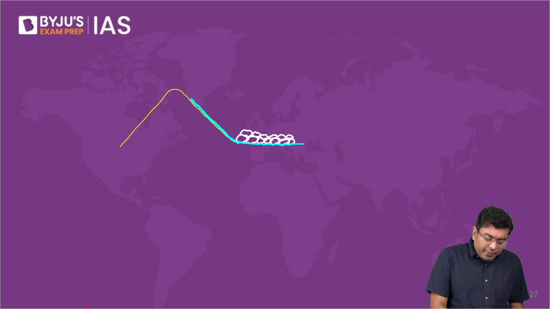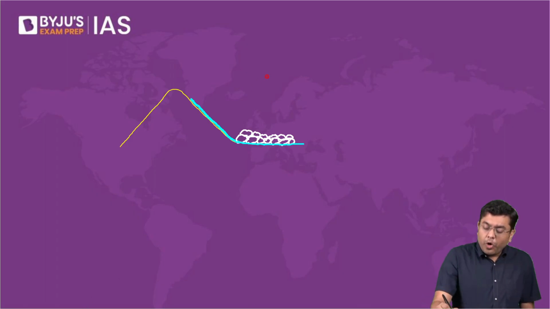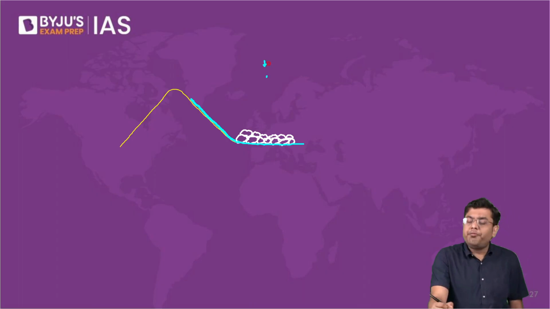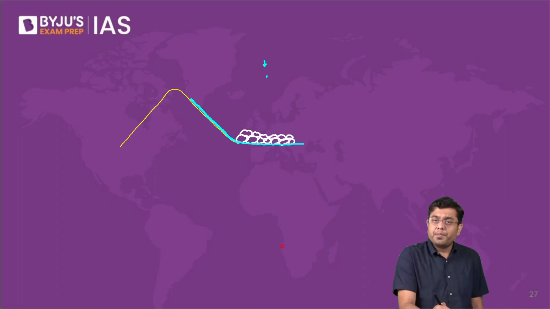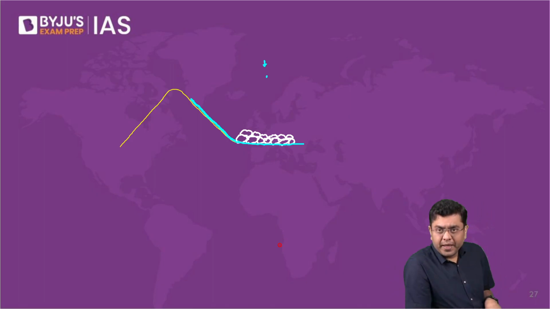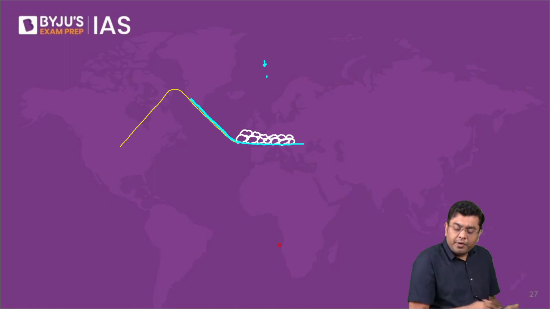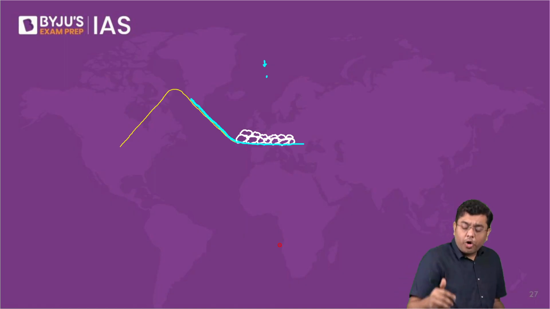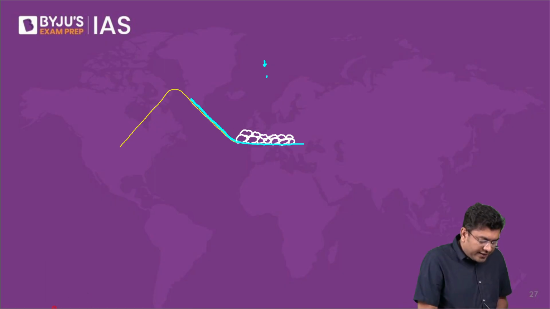Now, if someone takes a top view of this, you won't even be able to see the river because all these rocks and boulders will be blocking the view of your river flow. So from the top, the river won't even be visible significantly. The river flow will be hidden. So here you will find that these are the rocky terrains. These rocky tracts or rocky terrains are referred to as bhabar.